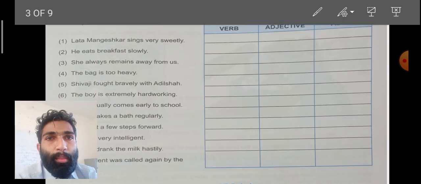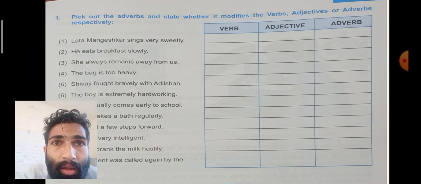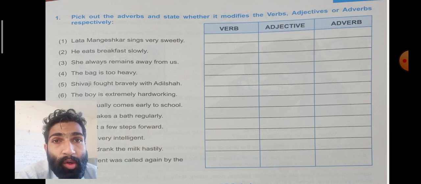Look at these examples. Pick out the adverbs and state whether each modifies the verb, adjective, or adverb respectively. First, Lata Mangeshkar sings very sweetly. He eats breakfast slowly. She always remains away from us. The bag is too heavy. Shivaji fought bravely with Adil Shah. The boy is extremely hardworking.